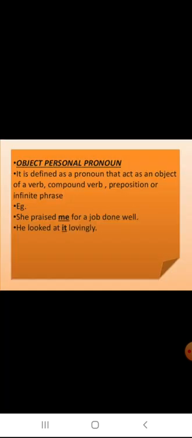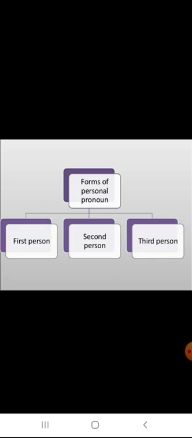Now you see when the pronoun acts like an object, that is an object personal pronoun. For example, she praised me for a job done well. Here me is an object. This is an object personal pronoun. He looked at it lovingly. It is an object personal pronoun. Here the pronoun is acting as an object.